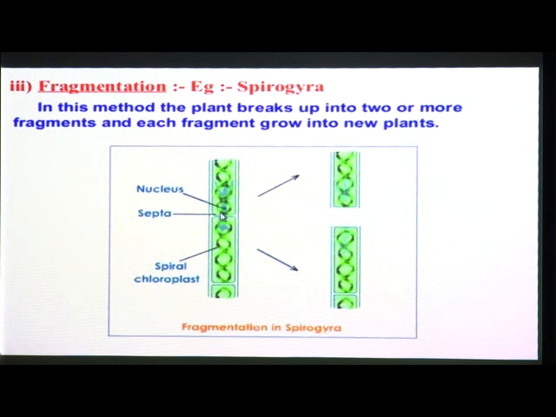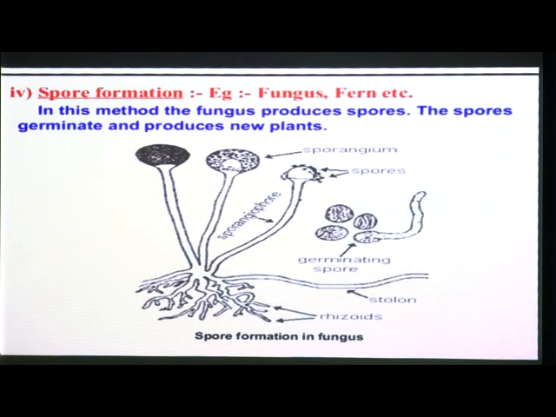Then let us move to the next type, which is spore formation. In spore formation, examples are fungus and also fern. In this method the fungus produces spores, and the spores germinate and produce new plants.